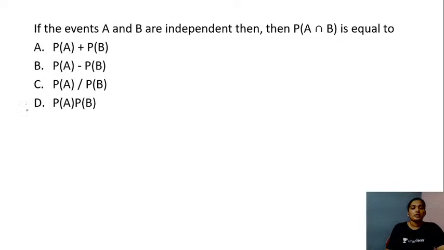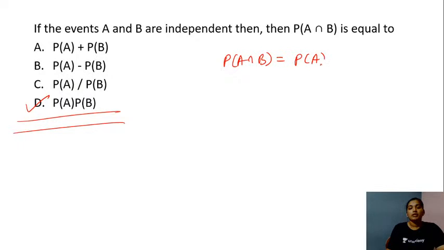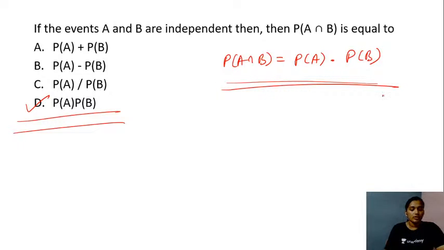Isn't it option D, students? Yes, we have probability of A and B equal to probability of event A into the probability of event B when the events A and B are independent. So option D is the right answer for the given question here.